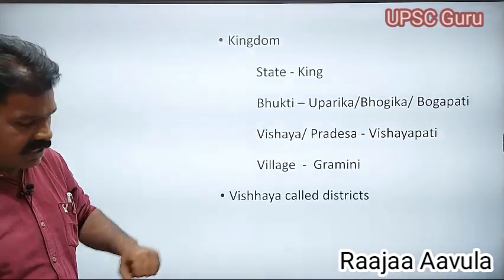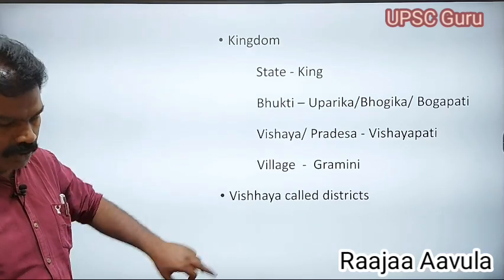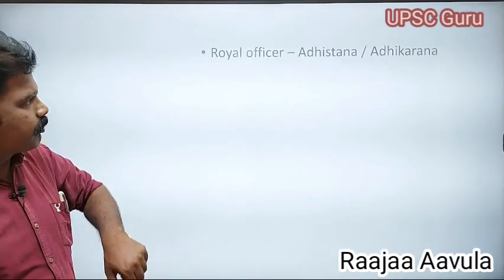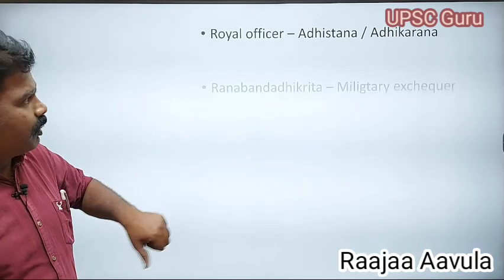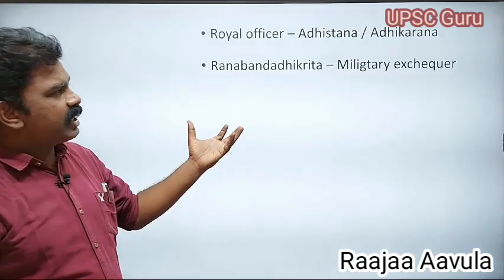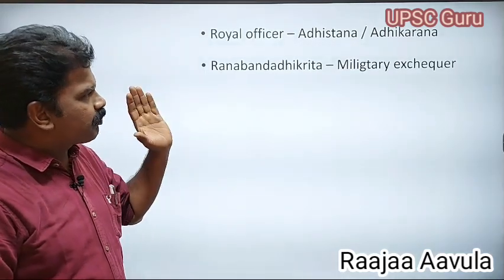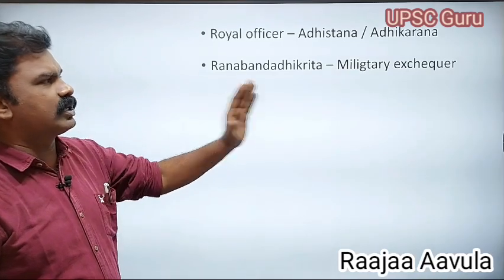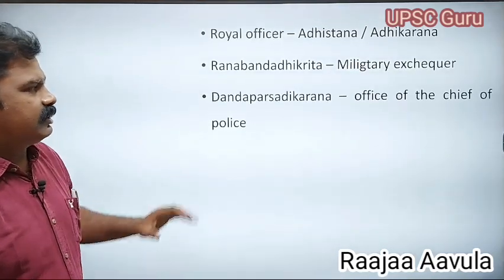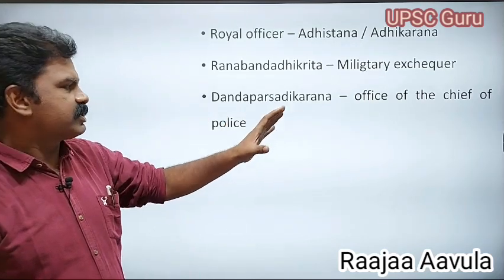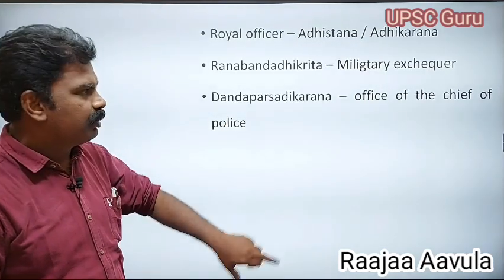Next, Vishayas are called districts. Royal officers at the Adhisthana or Adhikarana. Ranabandagarika, Ranabandadikruta, military exchequer. Danda Parshadikarana was an officer of the police.